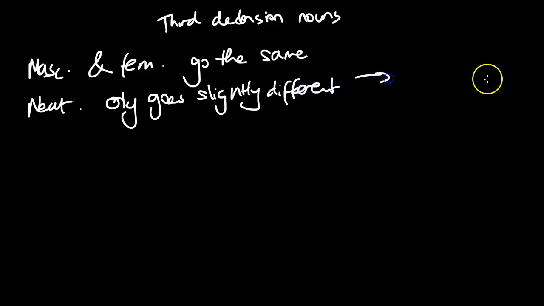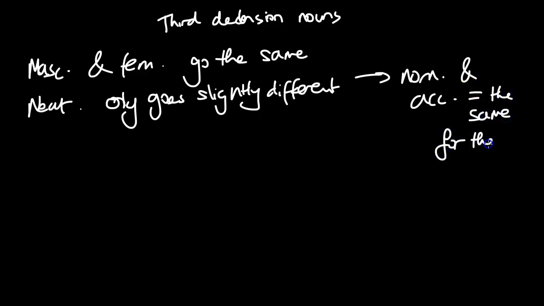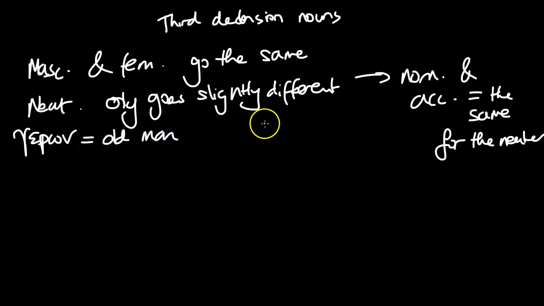Because obviously the nominative and accusative have to be the same for the neuter. So we are going to use the example of geron, which means old man. So ho geron means the old man.